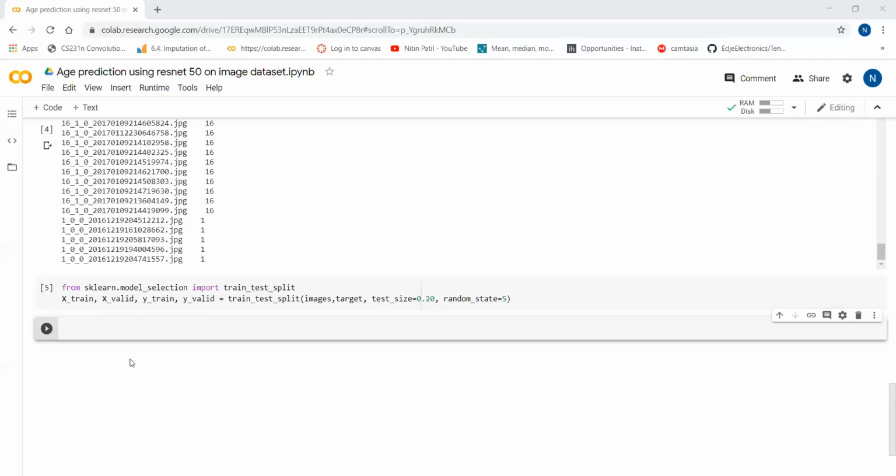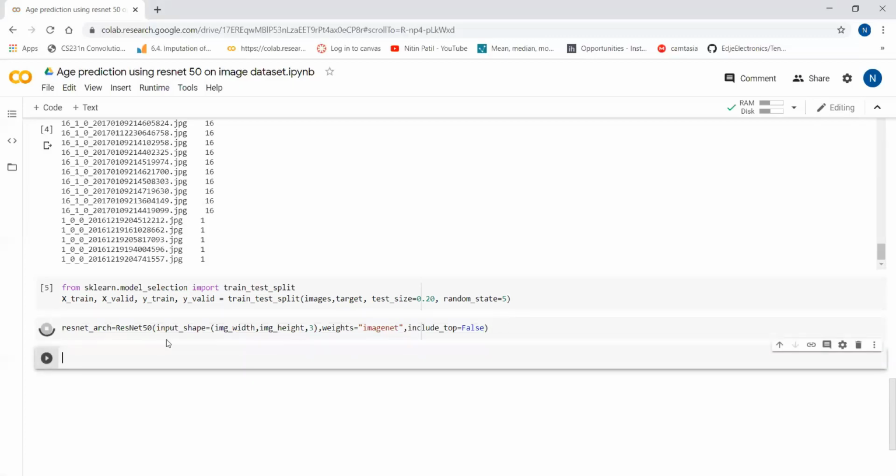I have imported ResNet50, as I have shown you. For input shape, I am giving image width, image height, and 3 because we are going to add a channel, the RGB channel. For weights I am using the ImageNet weights, and include_top is equal to false because we are going to provide the output layer as per our need. Right now we are going to do regression, so I will provide the output layer with respect to regression only. I will execute this. It will download the model weights.